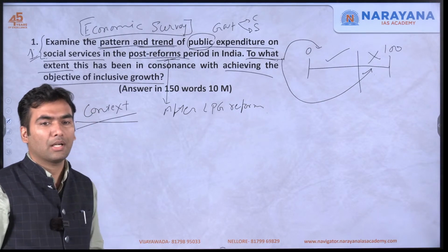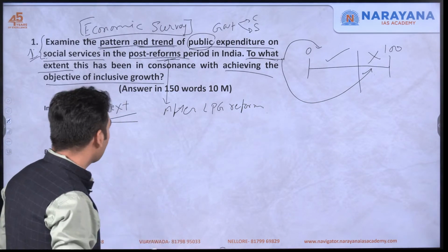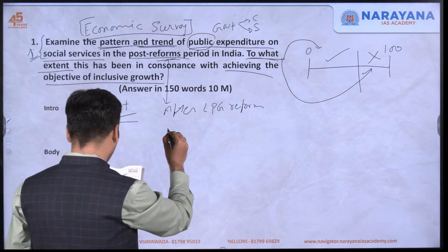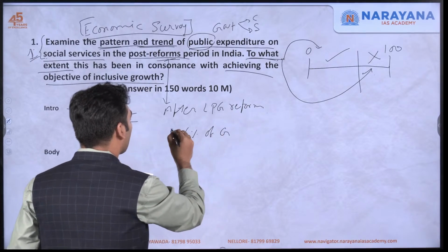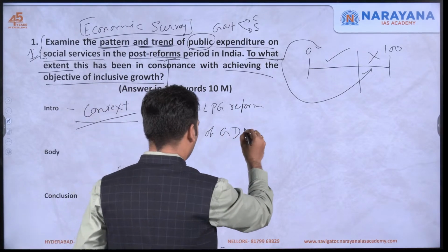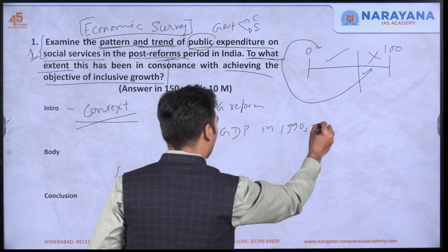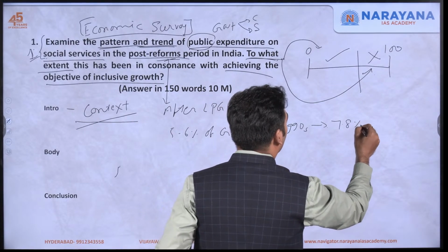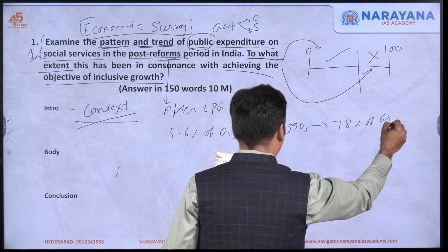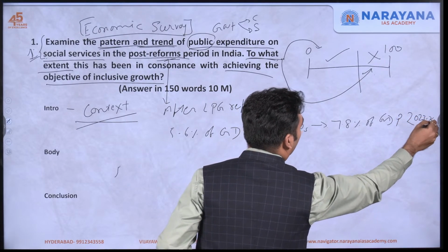There are a few data points that you must use in terms of this expenditure. Public expenditure on social services has increased. It was 5 to 6% of GDP in the 1990s, which has gone up to 7.8% of GDP in 2023-24.